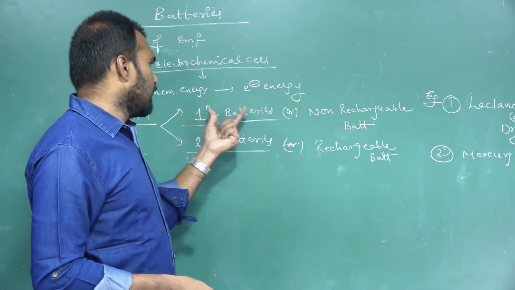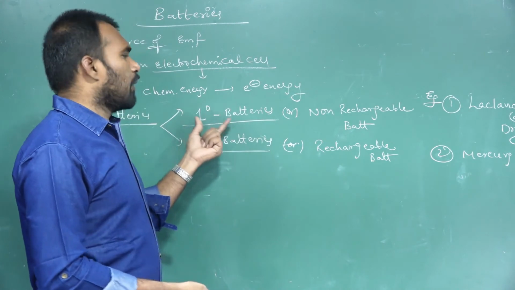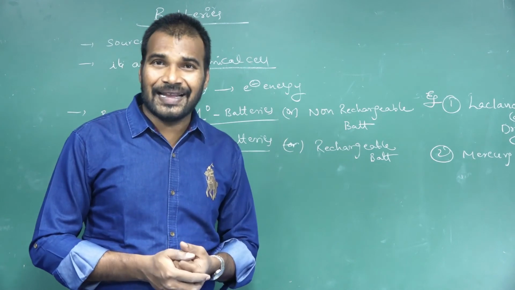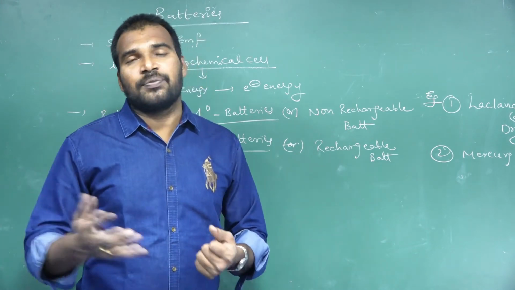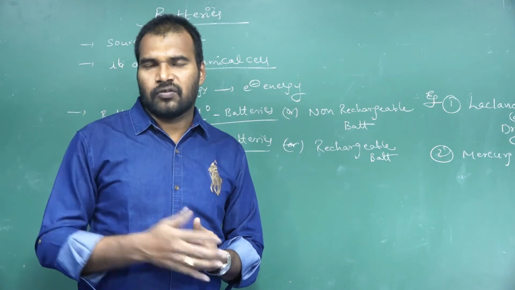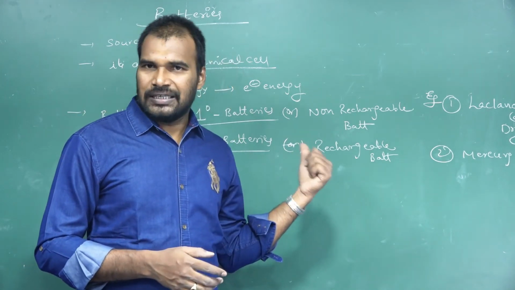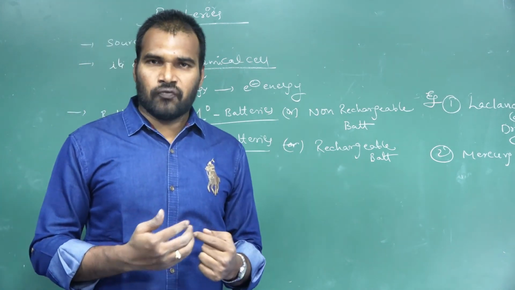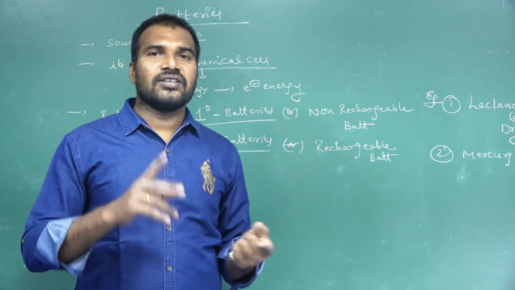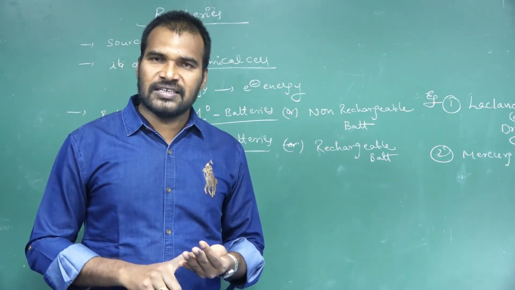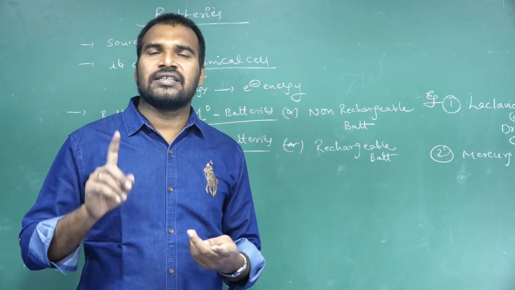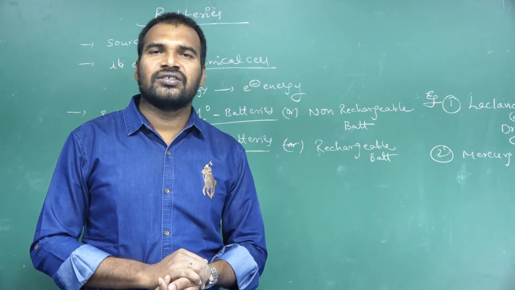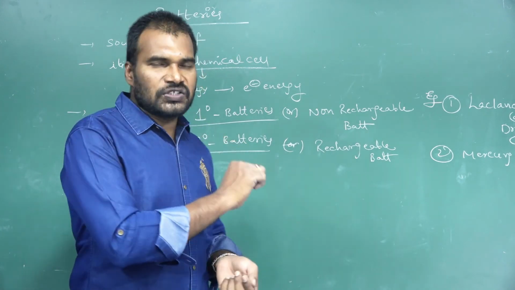So based upon the number of times we use them, we have primary batteries and secondary batteries. For secondary batteries, we have lead acid batteries and zinc cadmium batteries, two types that we will discuss. So now let us discuss these four types of batteries. Two examples for primary batteries, Leclanche cell and mercury cell. For secondary batteries, lead storage batteries and the third one, nickel cadmium batteries. All four batteries we are going to discuss under the concept of batteries.